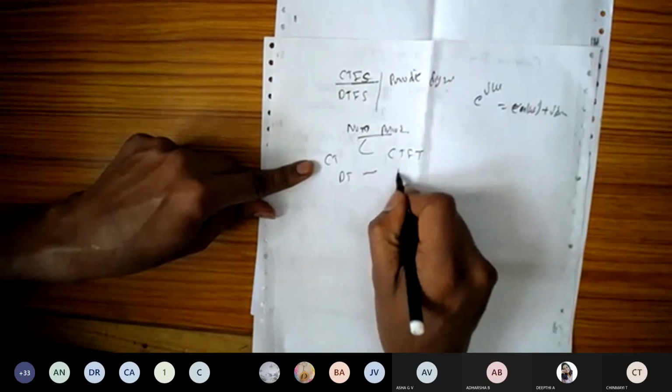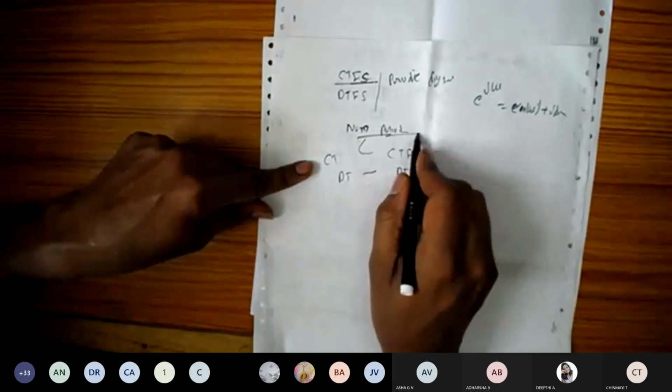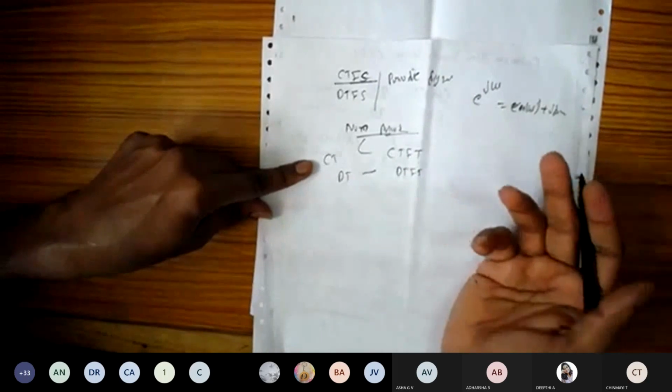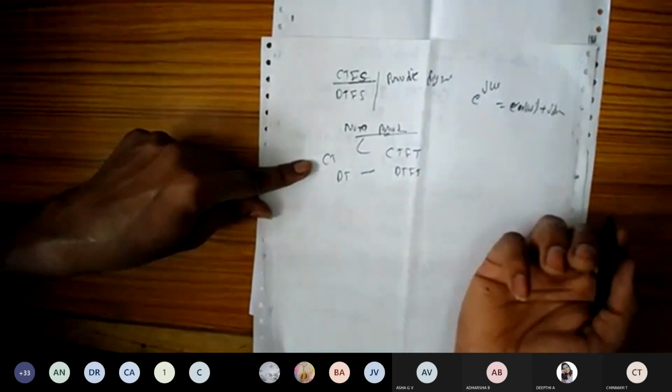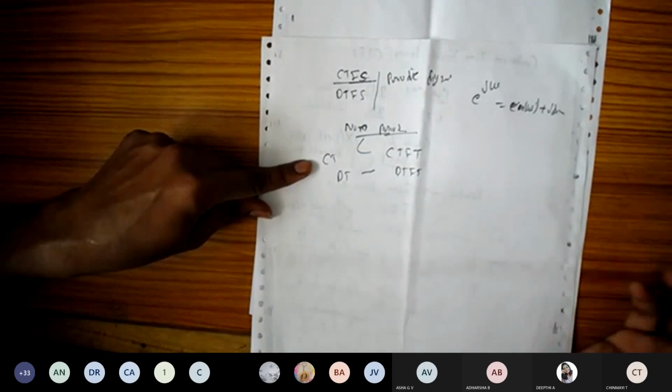For discrete time signals, we go for the discrete time Fourier transforms, which you're going to apply here. So this is for the non-periodic signal. A non-periodic signal is nothing but the example I told: my voice signal is a non-periodic signal. Everyone's voice signal is non-periodic because I'm not going to repeat.